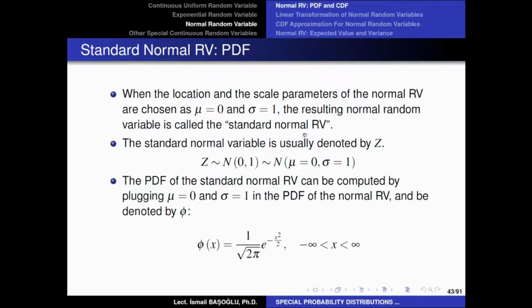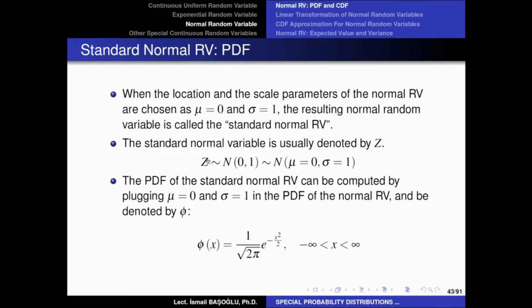Now, we are always using capital letters to denote the random variables, and so far we have used X, W, T, Y, many capital letters to denote the random variables, but in order to denote a standard normal random variable with location parameter 0 and scale parameter equal to 1, the literature, the textbooks will always use this letter Z. So a capital Z will always represent a standard normal random variable with location parameter 0 and scale parameter 1.